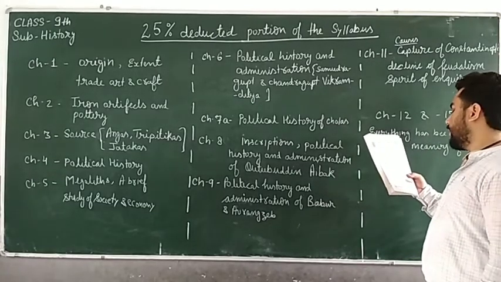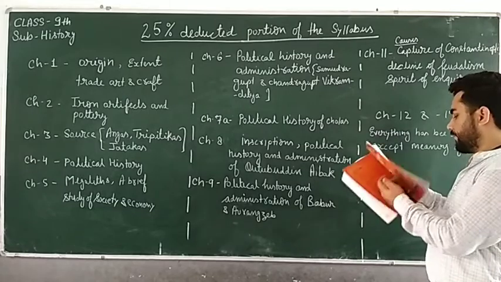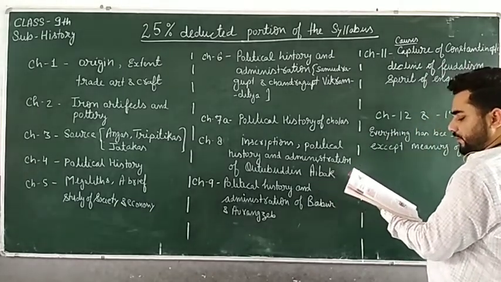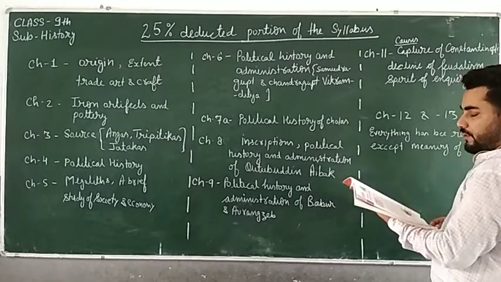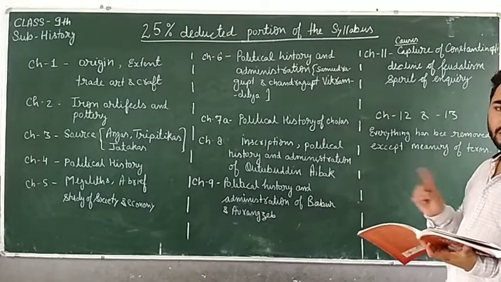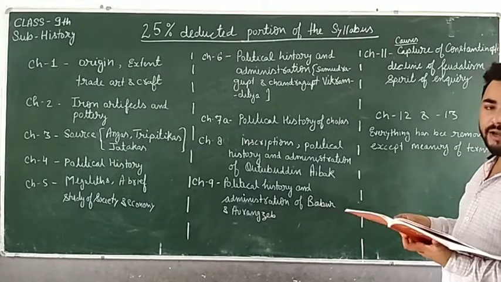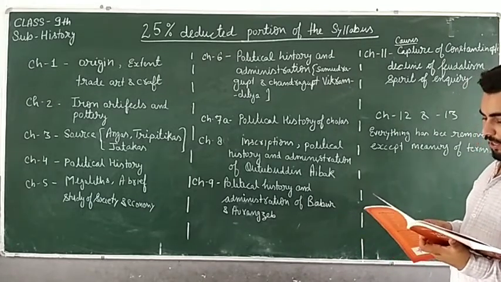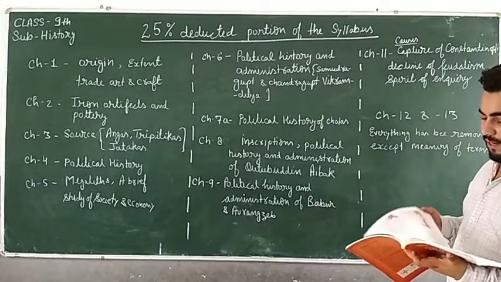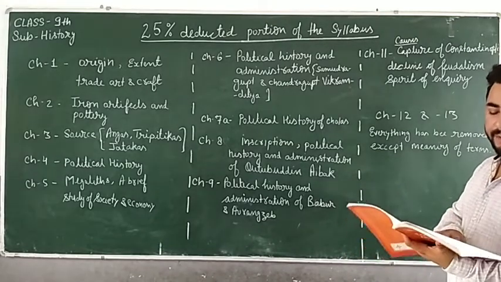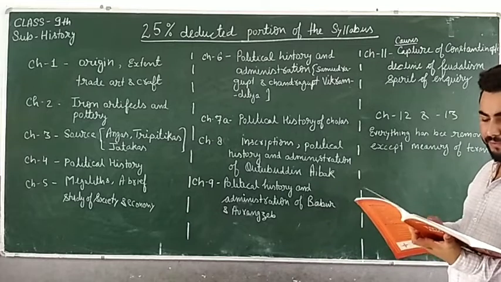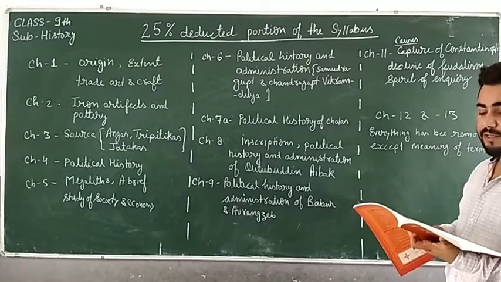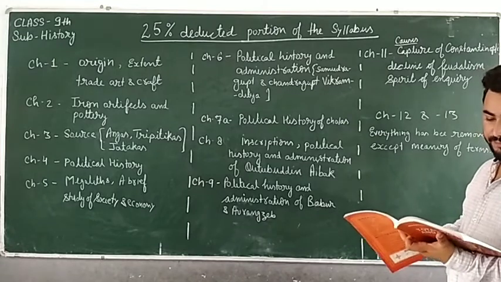Then chapter number 13. In chapter number 13, you are going to study the definition of the industrial revolution, and you will not study its causes. Then you have to study the definition and meaning of capitalism, but not the causes for the rise of capitalism.